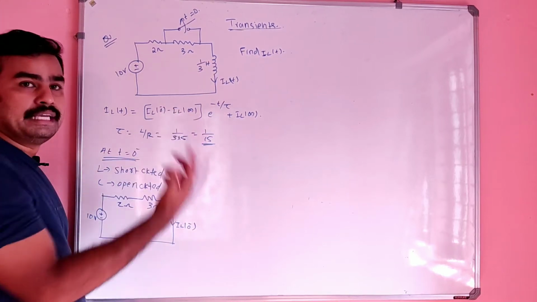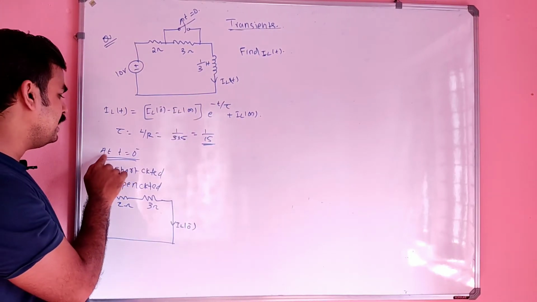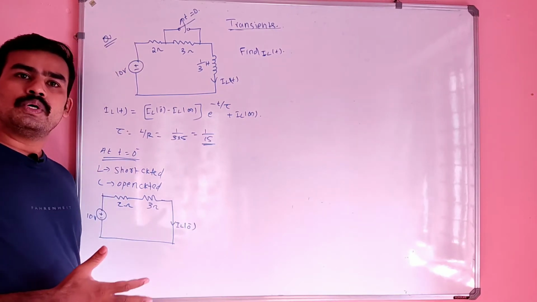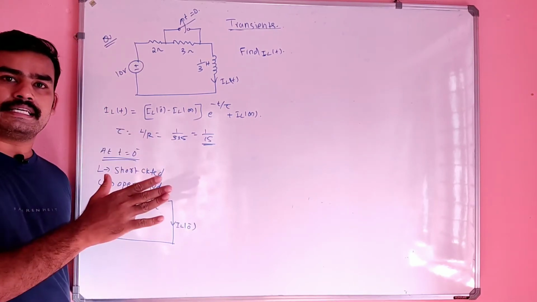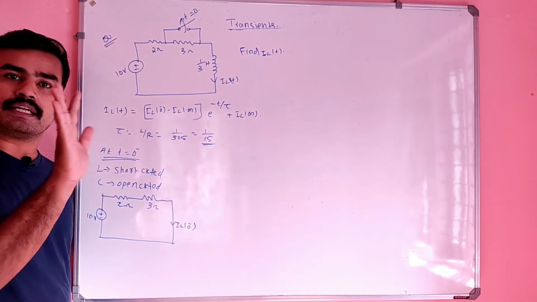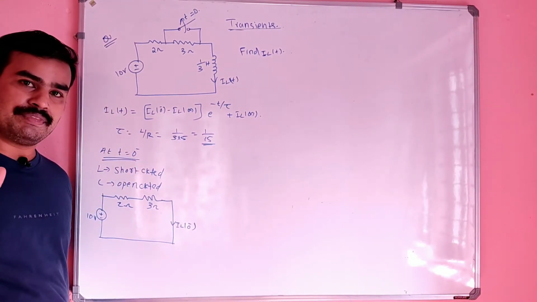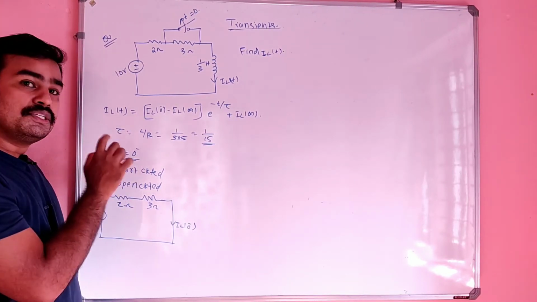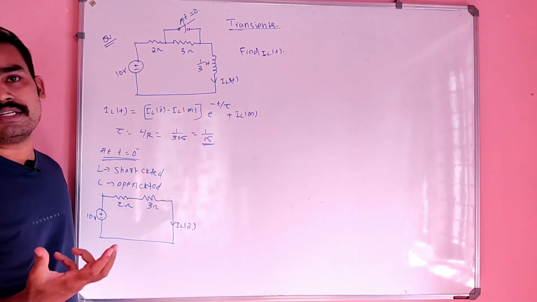Inductor is short circuited means why we have to take this condition t is equal to 0 minus? If there is inductor and capacitor, we have to know the initial inductor current plus initial capacitor voltage. That is the only aim of doing t is equal to 0 minus condition, that is the initial condition.